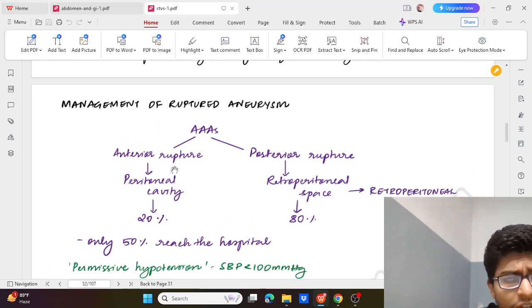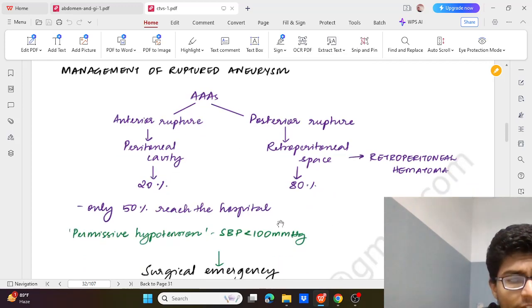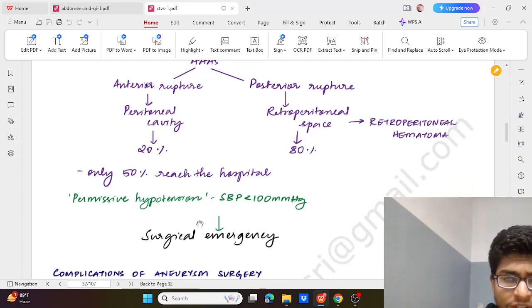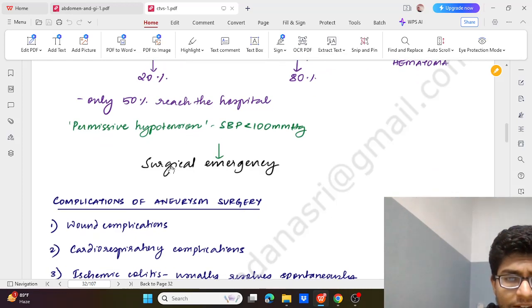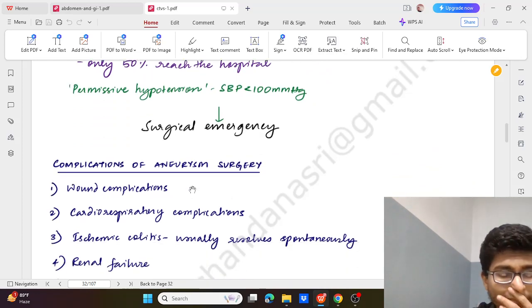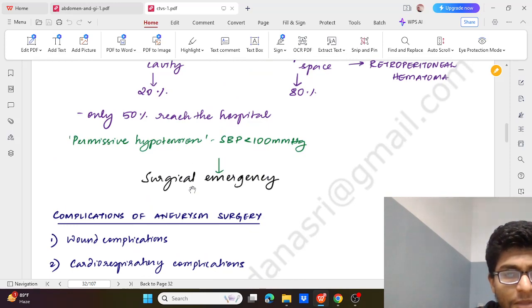In case of ruptured aneurysm, anterior rupture is into the peritoneal cavity in 20% of the time, and posterior rupture is into the retroperitoneal space causing retroperitoneal hematoma in 80% of the time. Only 50% are able to reach hospital because of high mortality, and we should go for permissive hypotension, that is systolic BP should be kept around 100 or less than 100, and consider it a surgical emergency because of rapid loss of blood.